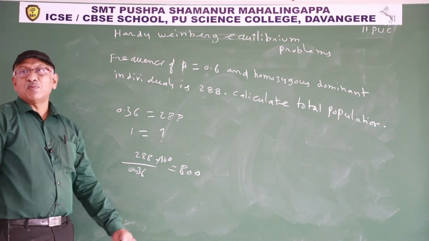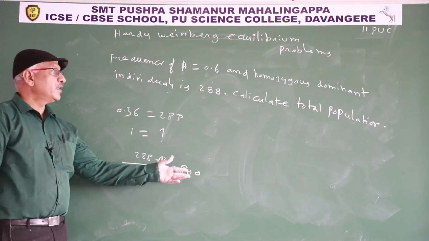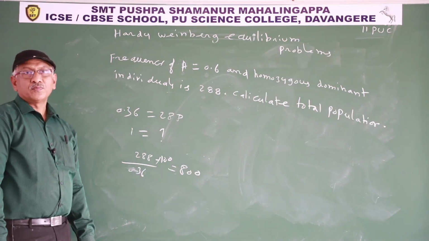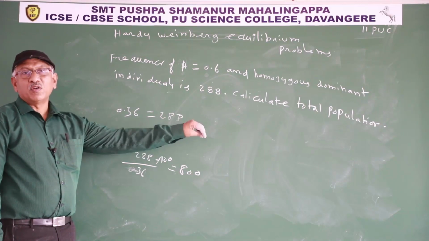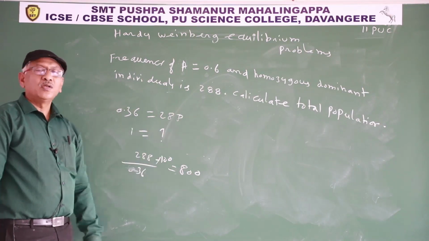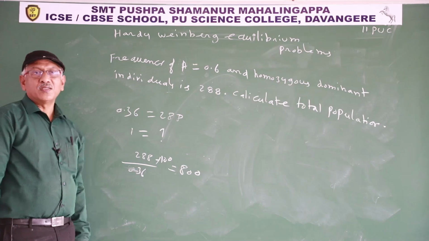So these are the maximum possible combinations. Generally they are giving one problem. So no problem in 2020 NEET paper, but you have to know the total concepts.